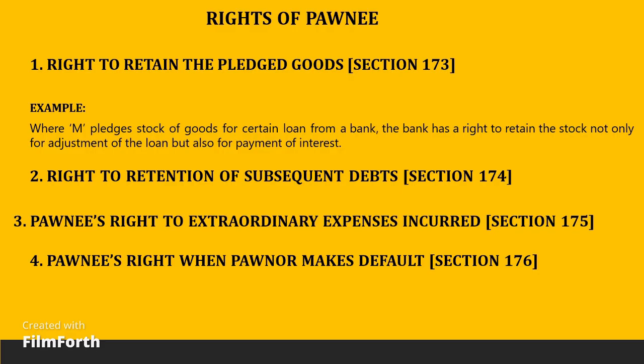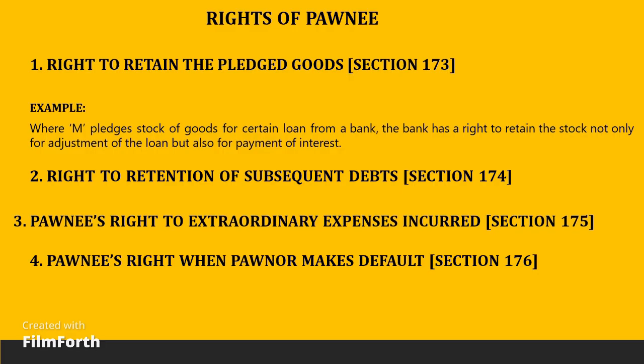Section 173. The pawnee may retain the goods pledged, not only for payment of the debt or the performance of the promise, but for the interest of the debt, and all necessary expenses incurred by him in respect of the possession or for the preservation of the goods pledged. Right to retention of subsequent debt. Section 174. The pawnee can retain the goods pledged for any debt or promise other than the debt or promise for which they are pledged. But he can exercise this right only when there is a contract to this effect. That is, a right to retain goods for subsequent debts can be exercised only when it has been provided for in a contract to this effect.